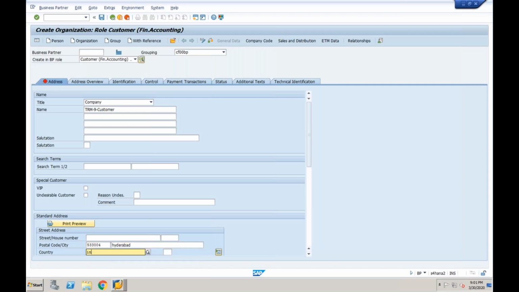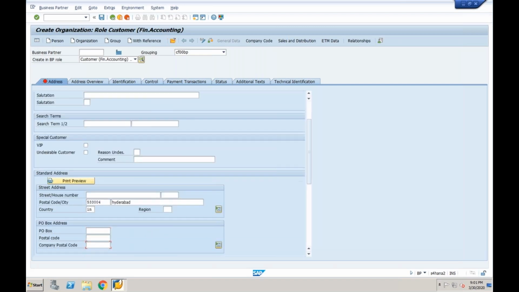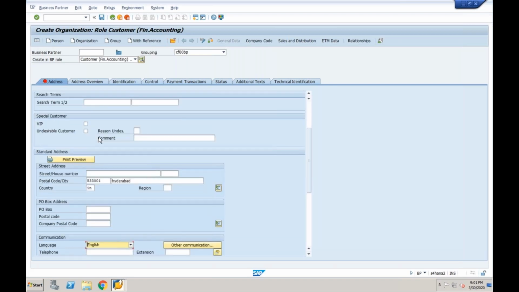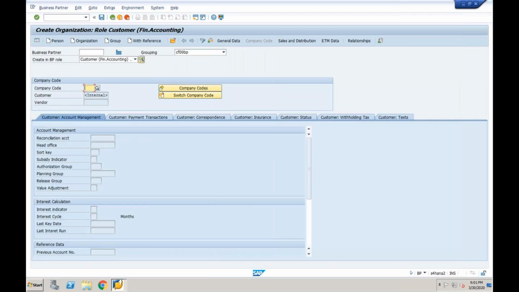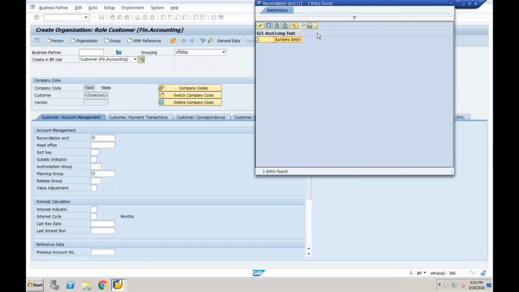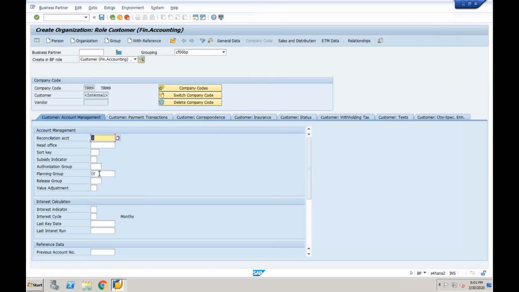Country, language, then go to company code data, enter the company code, then add the reconciliation account. For this, you need to create one sundry debtors account. Then if you want to integrate with cash management, you need to assign the planning group.